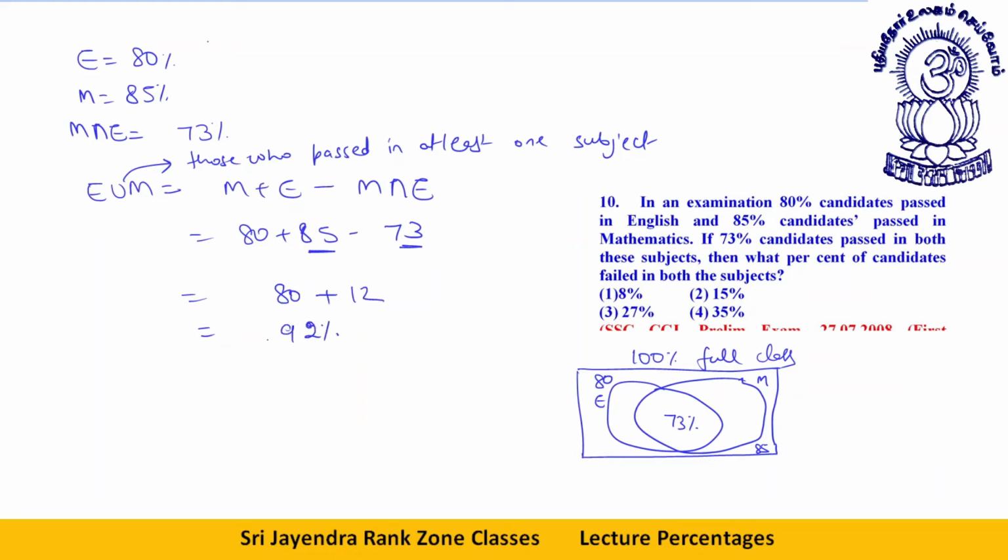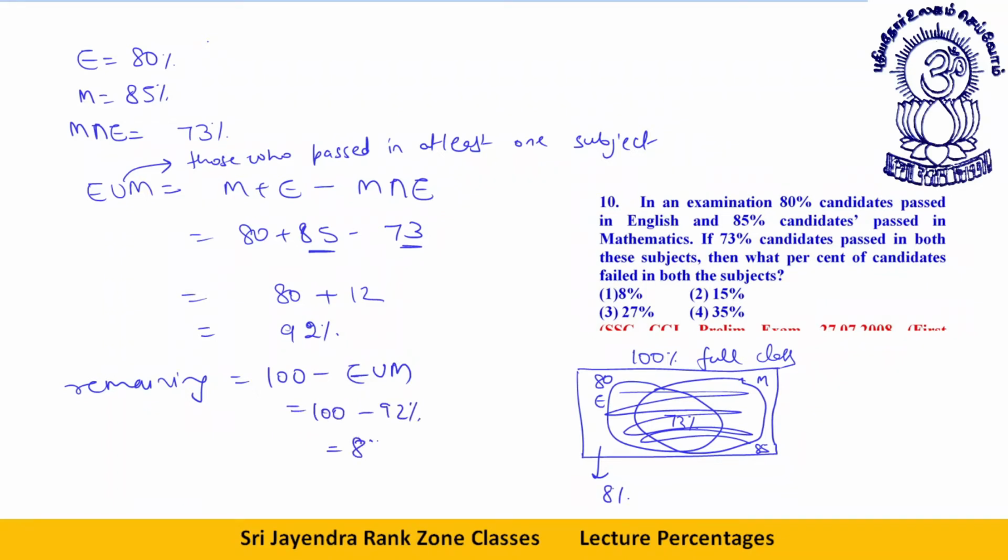See, English union mathematics means 92%. What does it mean? It means this entire portion is 92%. Out of this 100, 92 gone. How much is left? 8. Remaining is 100 minus E union M. That will be 8%. These are those who pass in at least one subject. Whenever you have to deny those who pass in at least one subject, you say 100 minus this will be remaining.